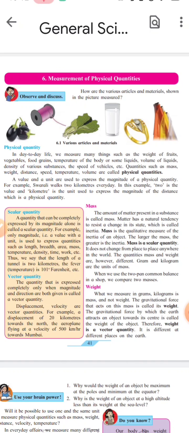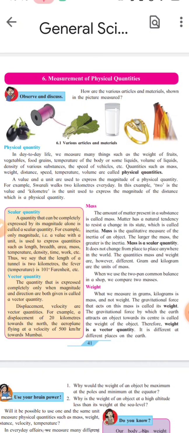All physical quantities cannot be expressed in the same units. So do you understand, students, all these concepts? Let's see, are all physical quantities expressed in the same units? No, it's not true. Physical quantities are different from each other. Distance is different, weight is different, mass is different, area is different. As these physical quantities are different from each other, their units are also different. For example, mass is measured in gram, distance is expressed in meter and kilometer, temperature is expressed in Kelvin, degree Celsius and Fahrenheit, and velocity is expressed in kilometer per hour.